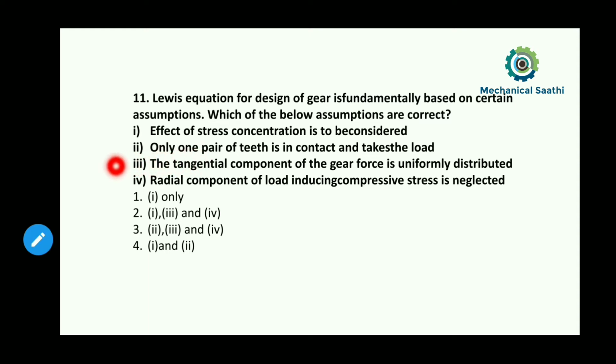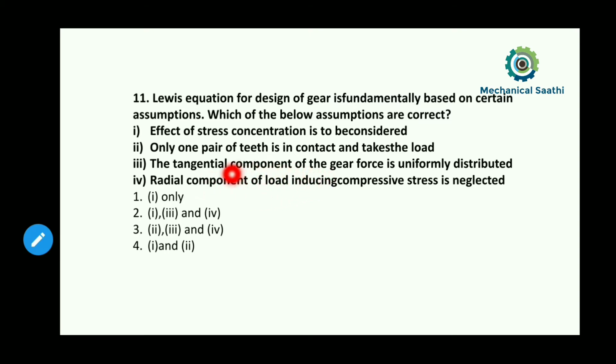Again, let us check the other statements. The tangential component of the gear force is uniformly distributed, obviously. So this statement is also correct. The last statement says that the compressive stress induced by the radial component of load is neglected. In the Lewis equation, we neglect the induced compressive stress due to the radial component of load. So the fourth statement is also correct.